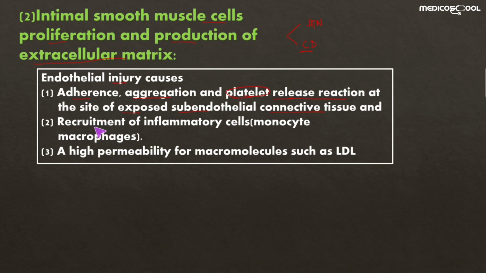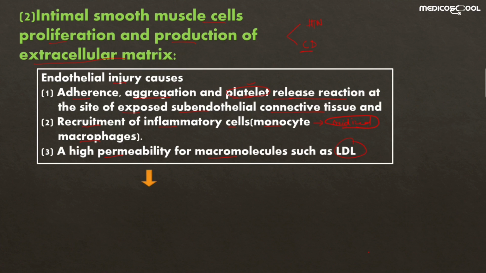The other one, it also causes the recruitment of inflammatory cells like monocytes and macrophages. They are also recruited or attracted by the oxidized LDL. So it is the second stimulus for the recruitment of the monocytes and macrophages. The first effect is the adherence, aggregation, and platelet release reaction at the site of the injury. The second one is the recruitment of the inflammatory cells to the site of injury. And the third one is that it increases the permeability of the endothelial cells for macromolecules like the LDL, so they can easily enter into the intima.